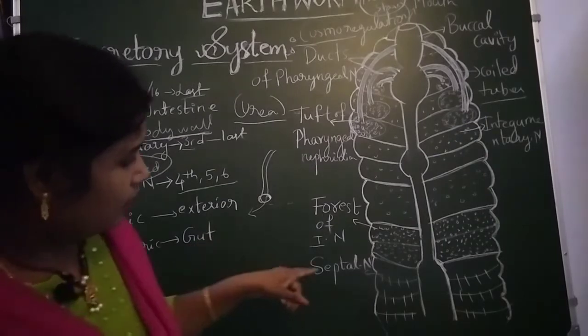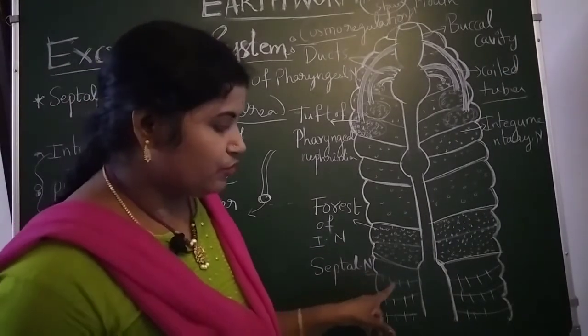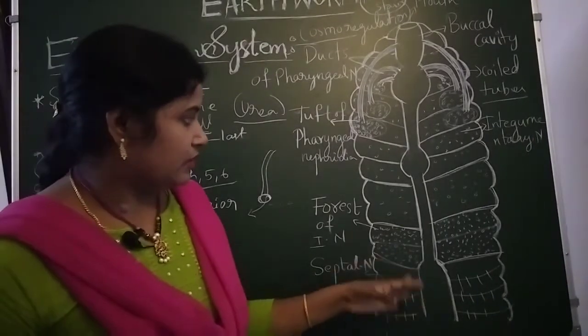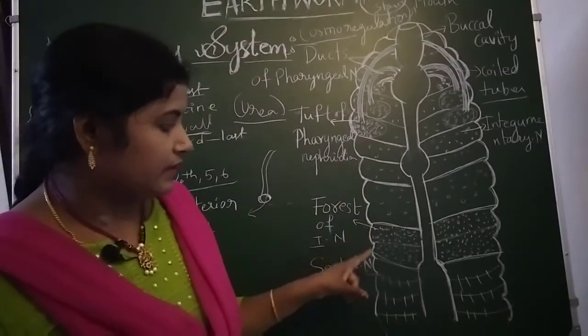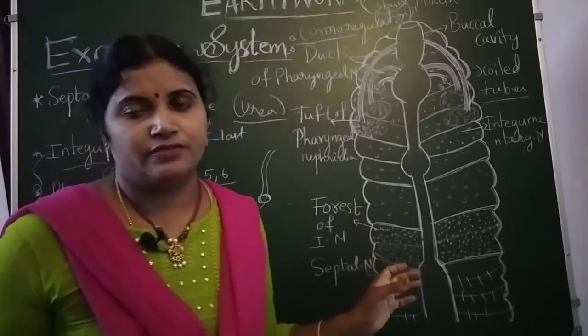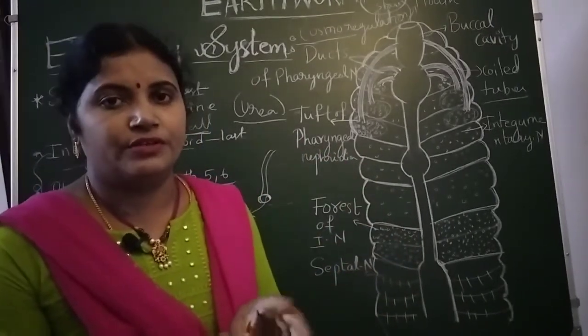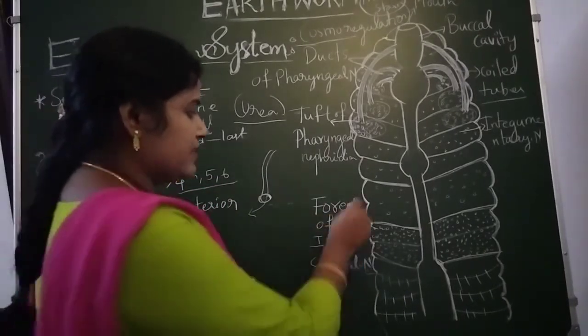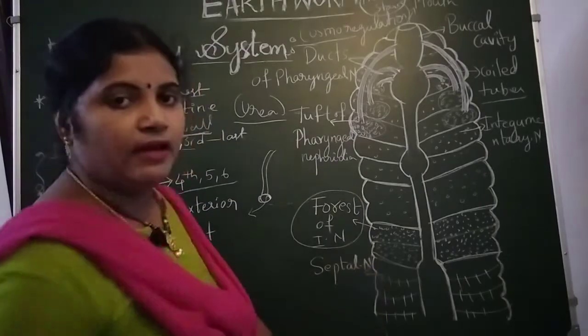See, so this septal nephridia is going to open into the gut. Pharyngeal nephridia are in the middle. Before the septal nephridia, it contains a forest of integumentary nephridia, meaning many integumentary nephridia are present in one location. That's why this location is known as the forest of integumentary nephridia.